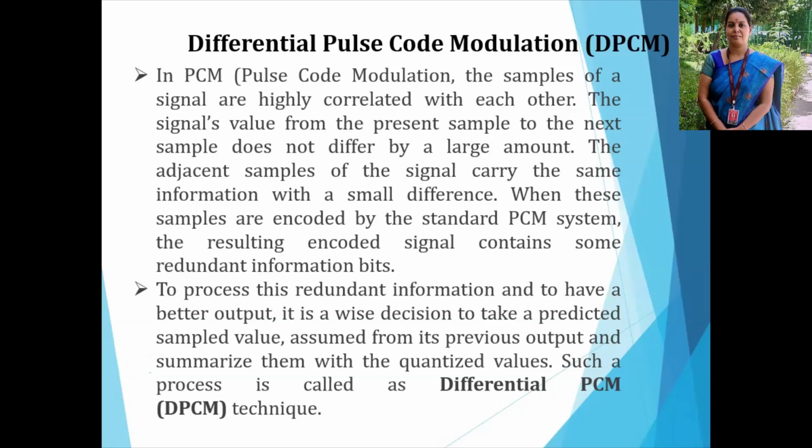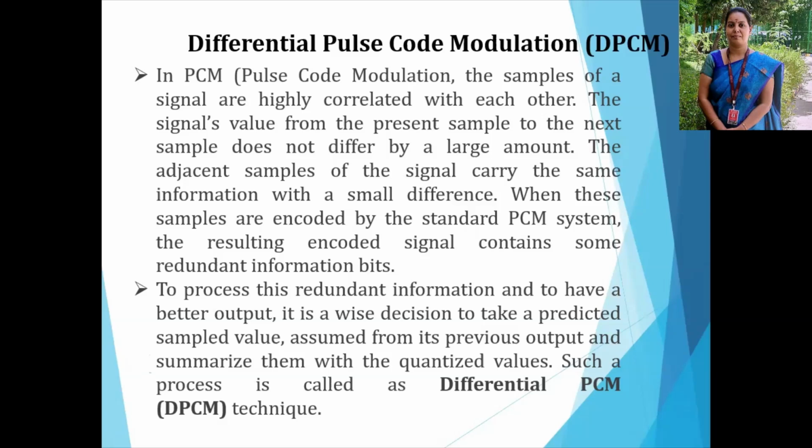Pulse code modulation. Before going to differential pulse code modulation, what are the disadvantages of pulse code modulation? In pulse code modulation, the samples of the signal are highly correlated with each other. The signal value from the present sample to the next sample does not differ by a large amount. Adjacent samples carry the same information with a small difference. So when these two samples are encoded by the standard pulse code modulation system, the resulting encoded signal contains some redundant information bits. That means similar information is present in the input.